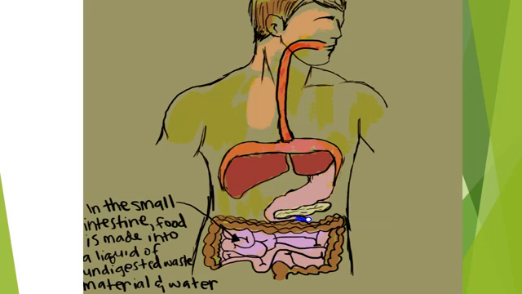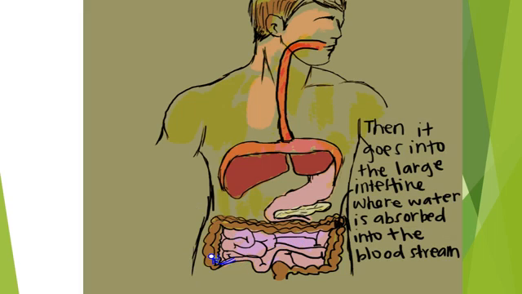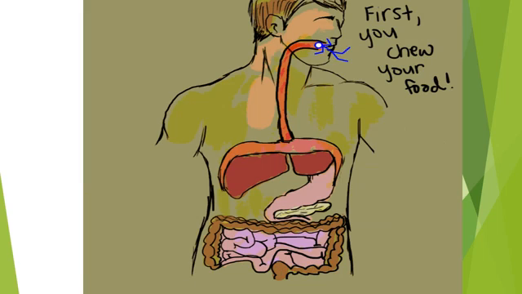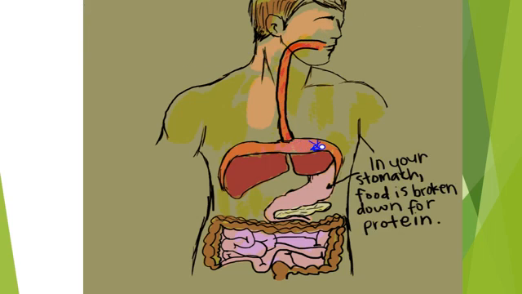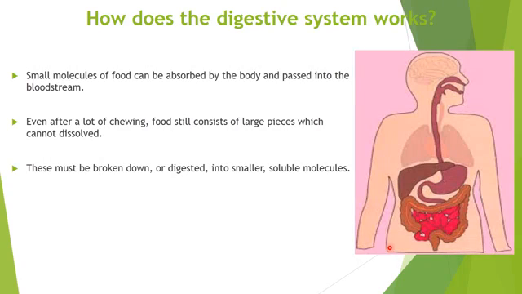it digests the food and further pushes it into the small intestine. In the small intestine it is again pushed and it enters the large intestine, where the nutrients are absorbed in the blood plasma, and afterwards the food is pushed and it is excreted from the body. So this is about food, that when you eat food, what happens to it.